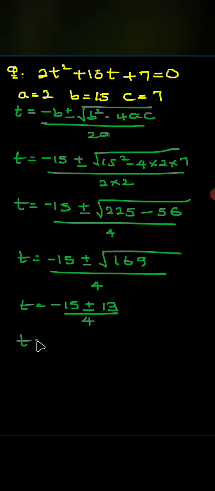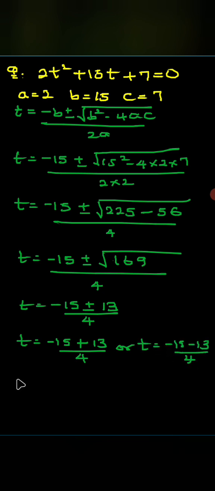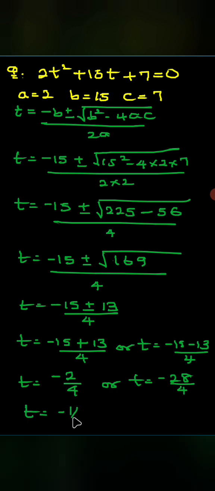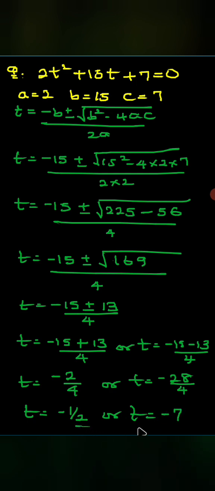So this will be t equals negative 15 plus 13 over 4, or t equals negative 15 minus 13 over 4. So t will give me negative 15 plus 13 will be negative 2 divided by 4, or t will give me negative 28 divided by 4. So I'm having t equals negative 1 over 2, or t equals negative 7. So this is the solution.